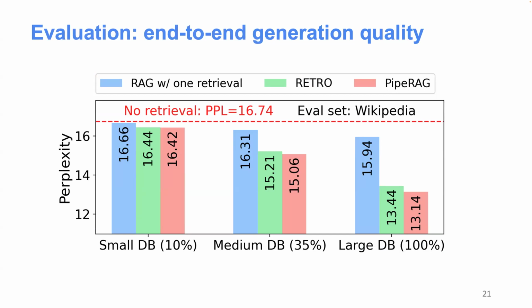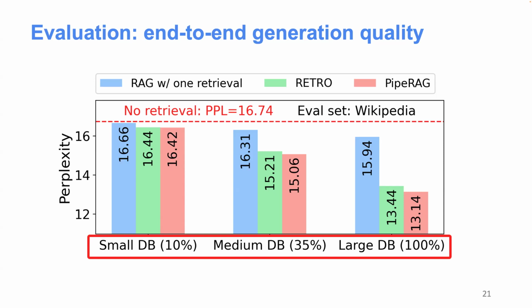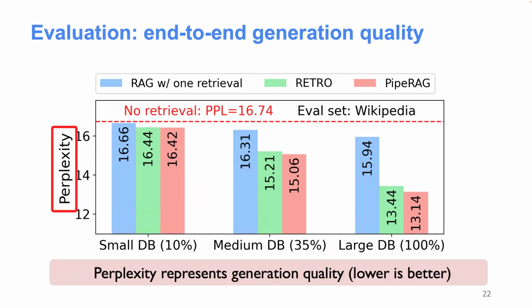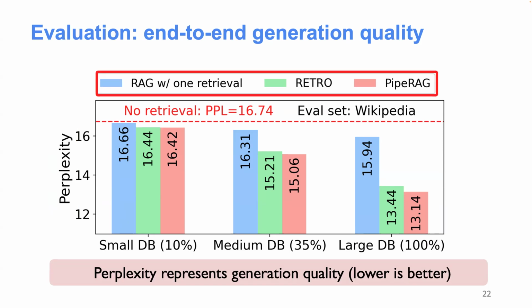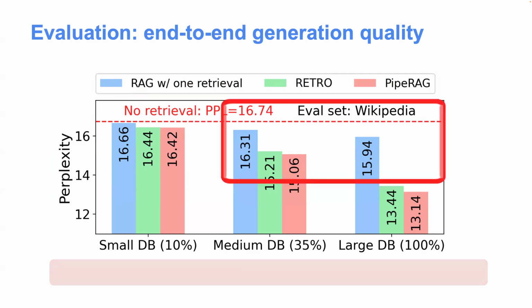So in this figure, on the x-axis, we can see that we evaluated various sizes of these databases: small, medium, large. The y-axis is the perplexity, which basically represents the generation quality, and the lower the perplexity, the better the generation quality. We evaluated different RAG options. The blue one is the vanilla RAG, basically RAG with only one retrieval at the beginning. The green one is the retro solution, and the pink one is our PipeRAG solution.